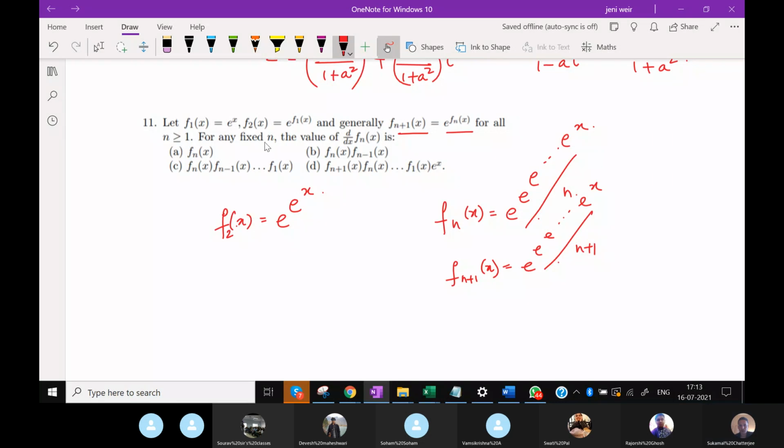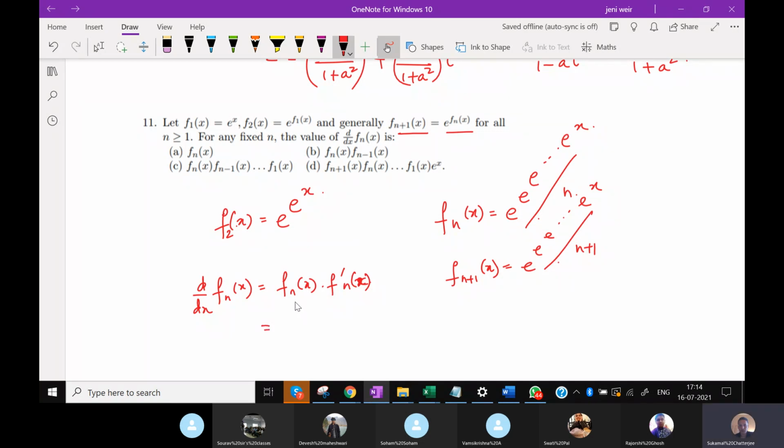So we are asked to find the differential of fn(x). That means we have to use the chain rule here. So d/dx of fn(x) will be fn(x) into d/dx of f(n-1)(x), which would be f dashed n-1(x).